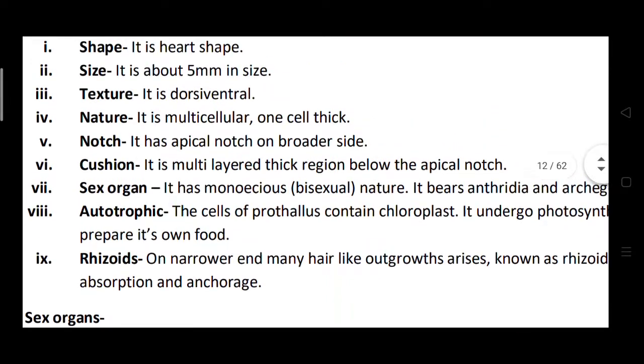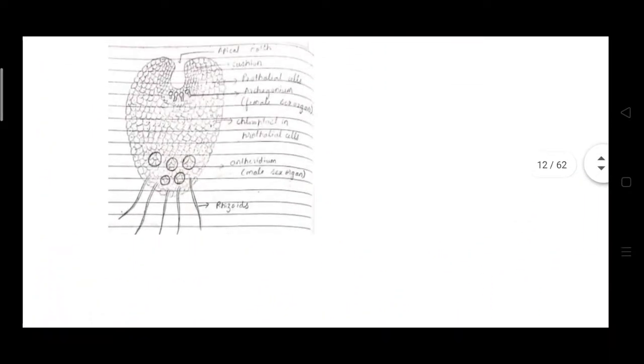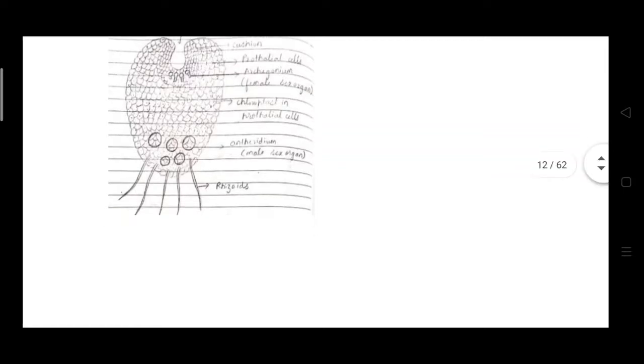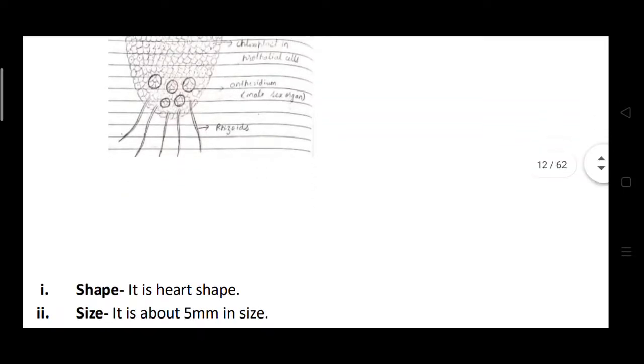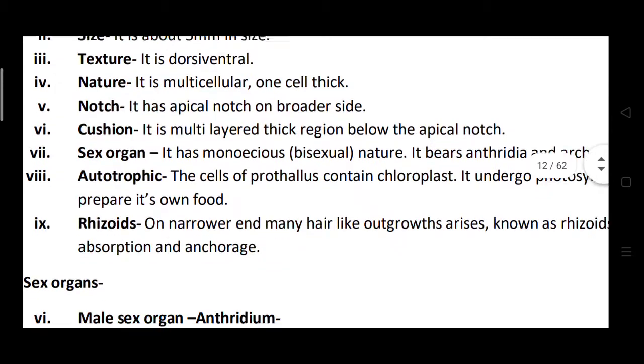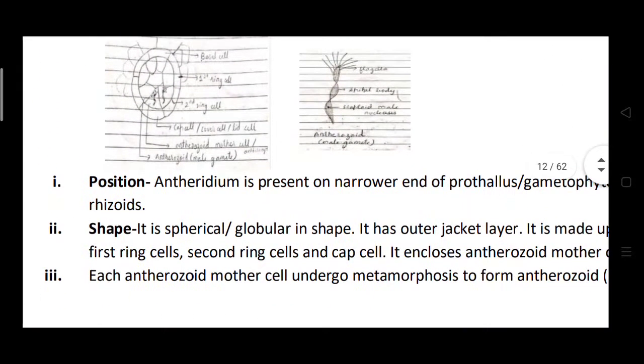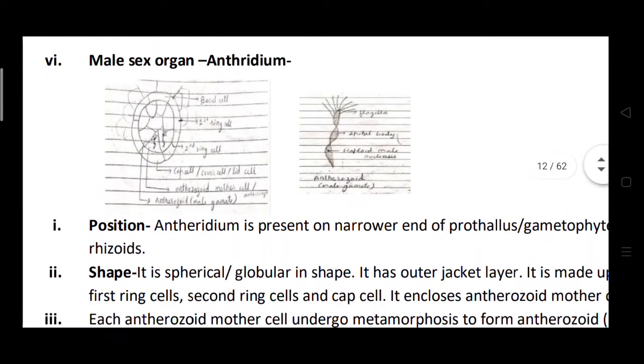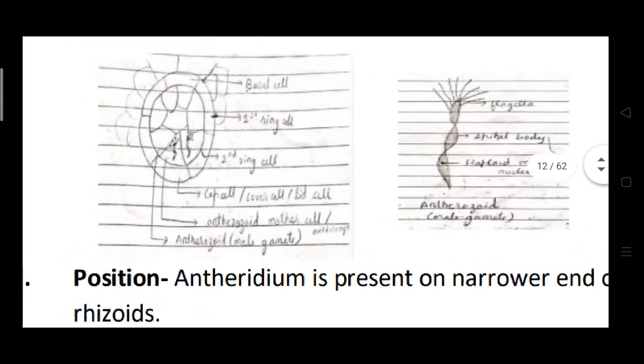You have to see the figure. At the basal portions of this prothallus the antheridia are present.